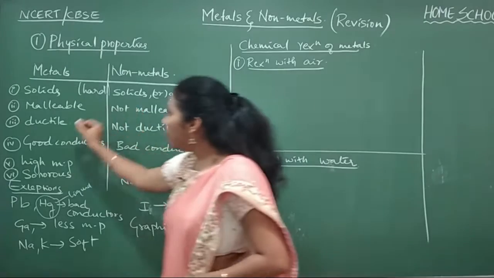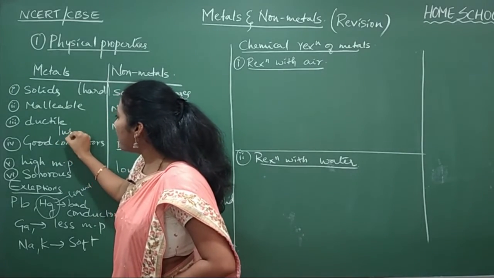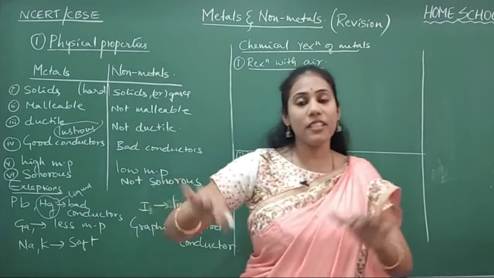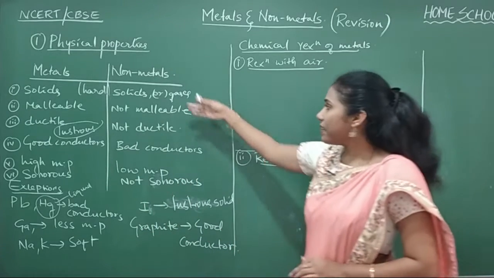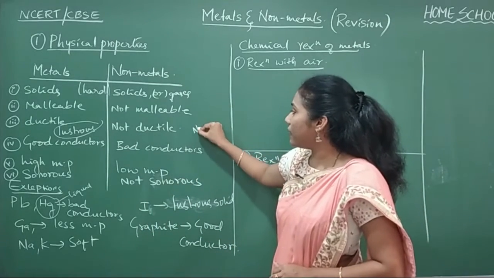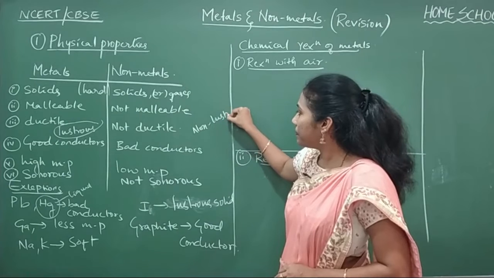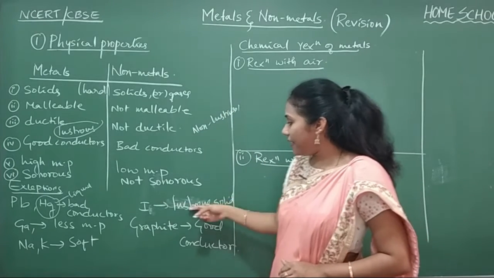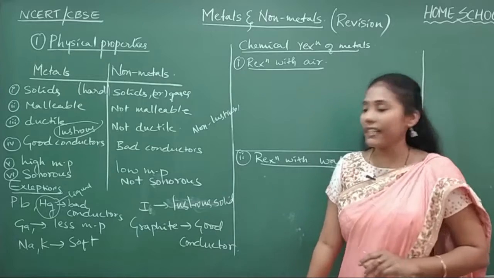Okay, so one more property: metals are normally lustrous, in the sense their surface is shiny in nature, whereas non-metals are non-lustrous. Okay, so they have that luster. Iodine is a solid which has a metallic luster.